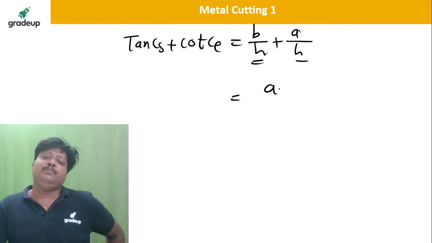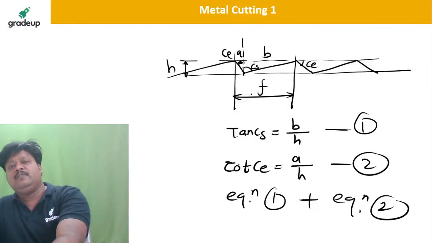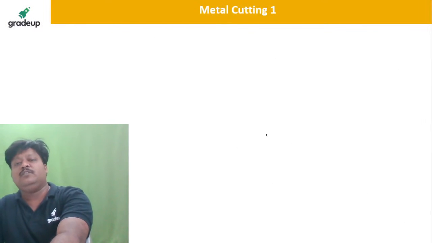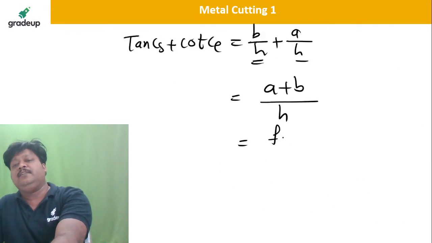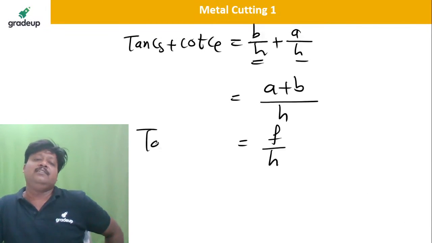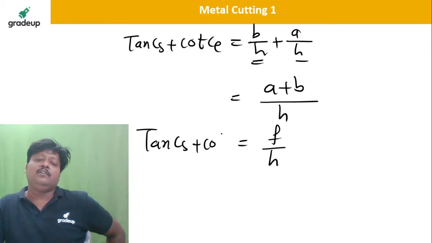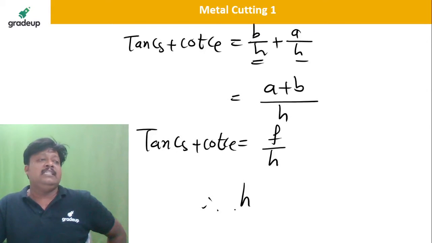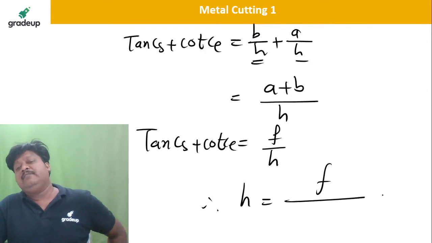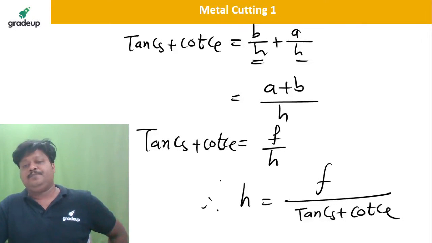So it will be (A plus B) divided by H. But dear, A plus B is nothing but the feed in mm per revolution. So I will write here F divided by H, which is equal to tan CS plus cot CE. So definitely I will get the formula. So peak to valley distance H is equal to the feed divided by (tan CS plus cot CE).